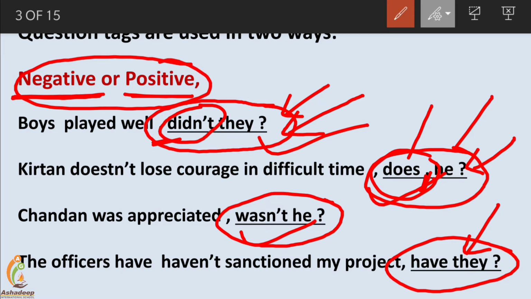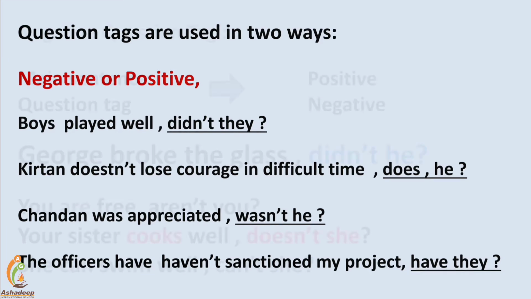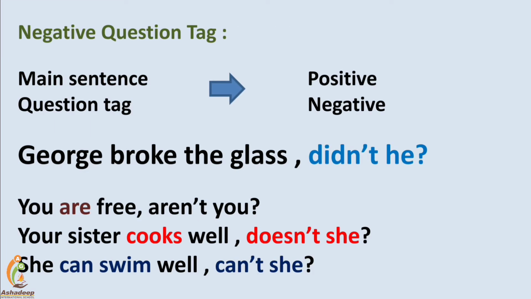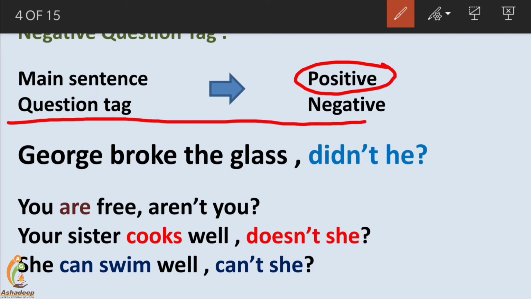When can it be negative, and when can it be positive? Let us find out. Friends, when the main sentence is positive, then the question tag is negative.